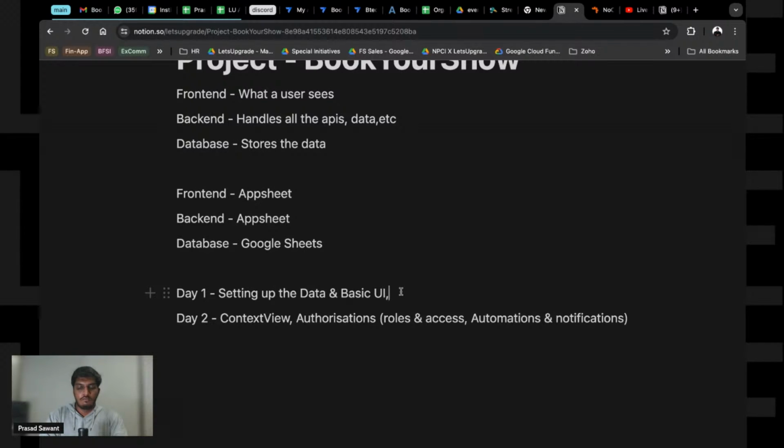Today, if time permits, I'll also tell you how to create a proper folder structure. This is something we usually forget, since when you're coding you properly maintain it in VS Code. Similar things we can maintain while creating things on Drive, or else files will go missing and you'll not be able to find where you have kept what. Maintain a proper DB structure.